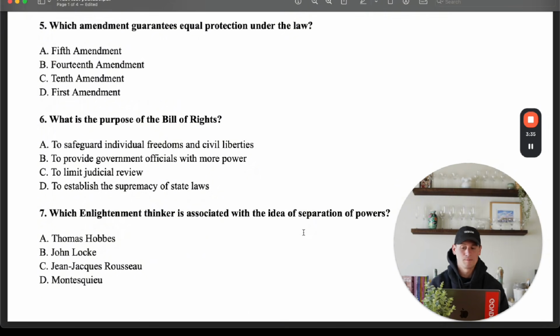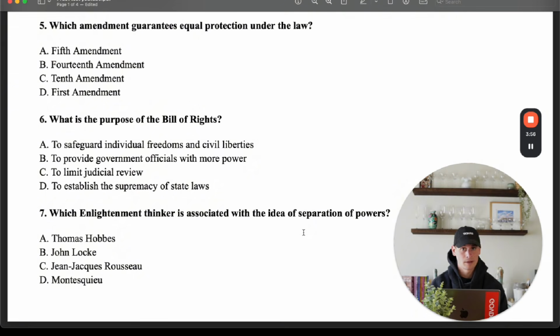So A is the 5th, B is the 14th, C is the 10th, and D is the 1st, all right? Now, all of these amendments are amendments that you are going to have seen a bunch in your civics studies, whether it's in high school and college if you're taking the FCLE, or if you are in middle school and you're taking the Civics EOC. So A is the 5th Amendment. We know that includes things like due process, right?